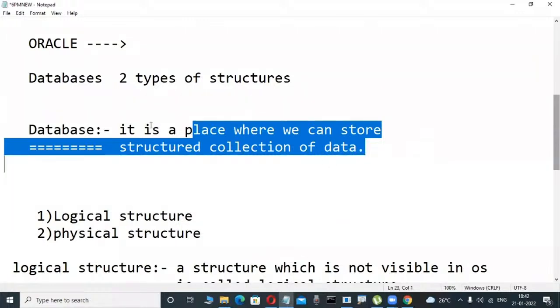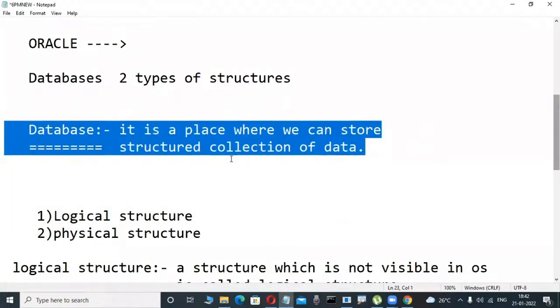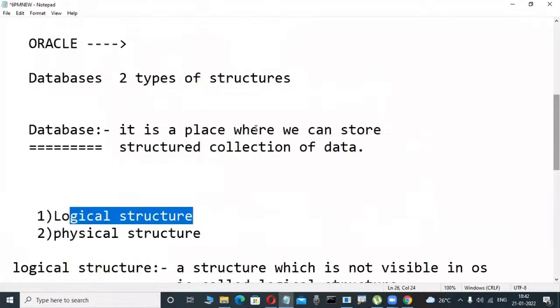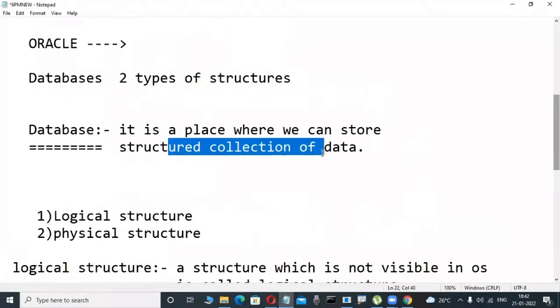Why? Because this is the developer definition. Developers are logically good. That is a table, nothing but a structured collection of data. They have an idea.